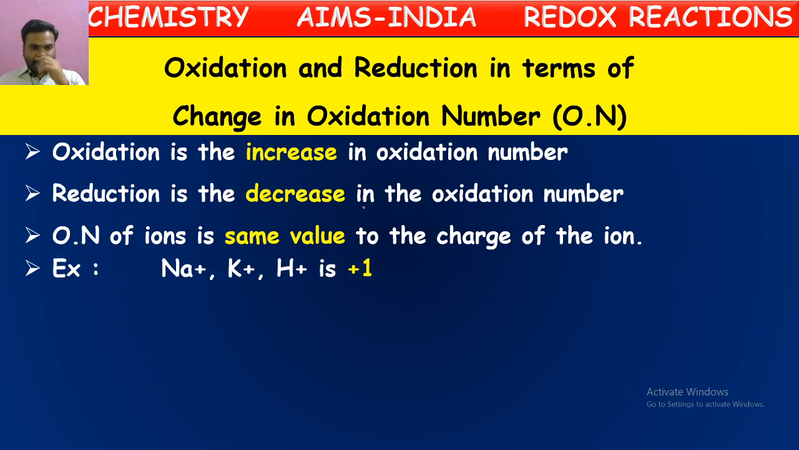If you take the Na plus ion, what is the oxidation number of Na plus? What is the charge possessed by the sodium ion here? Plus 1. So its oxidation number is plus 1. Potassium ion, what is the charge possessed by potassium here? Plus 1. So the oxidation number of potassium in K plus is plus 1. The charge possessed by an ion is equal to its oxidation number.